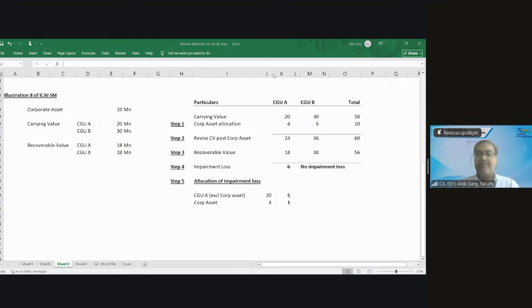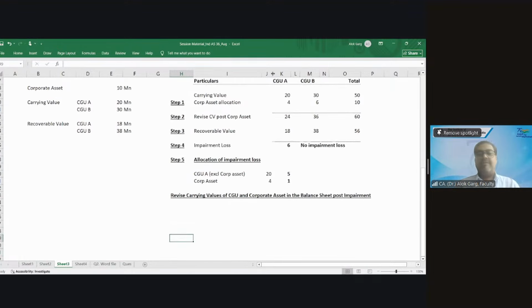Now, can you tell me what are the revised carrying values of CGU and corporate asset in the balance sheet post impairment? CGU A is 15 crore. Corporate asset 9 crore. So what were the earlier carrying values?